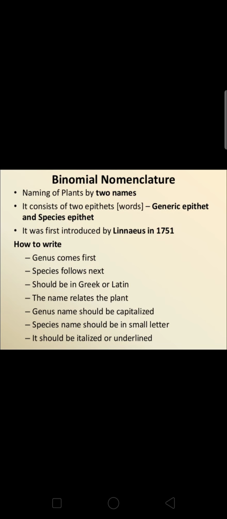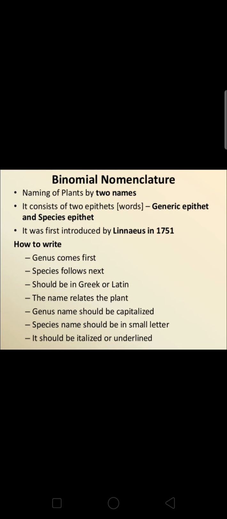The names should be written in Greek or Latin. You are supposed to use either Greek words or the Latin language, because it is a dead language which cannot be changed. That is the reason why the names are taken from Latin and Greek. The name should be related to the plants.